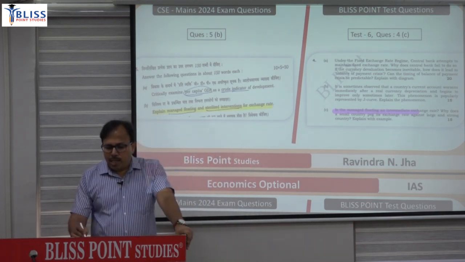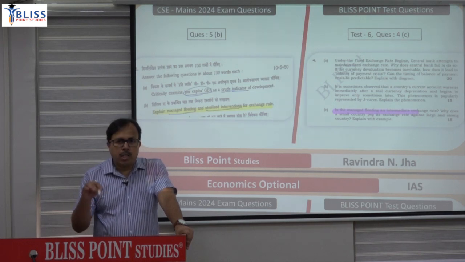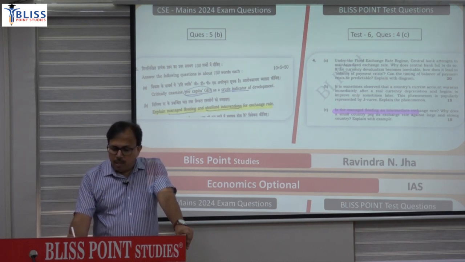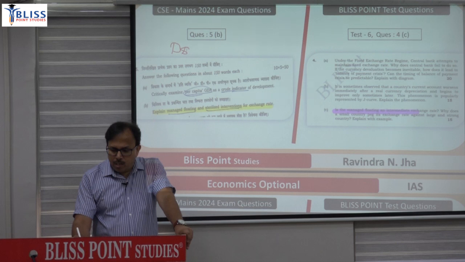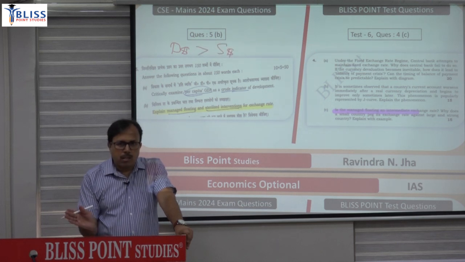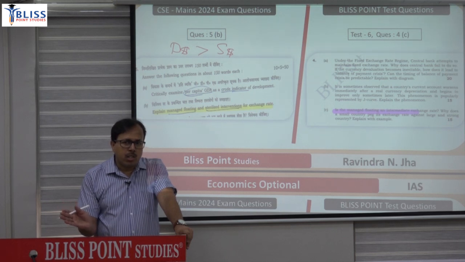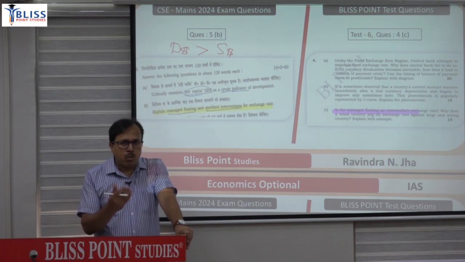Managed floating actually means that the central bank is managing the exchange rate, in the sense if demand for foreign currency and supply of foreign currency has imbalance, suppose demand for dollar is more and supply of dollar is less, then central bank will sell from its foreign exchange reserve. That means central bank will increase the supply of dollar. By selling the dollar, central bank takes away money. So in that way, money supply in the economy gets reduced.